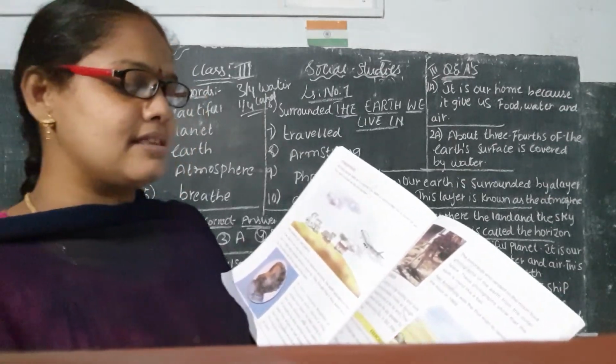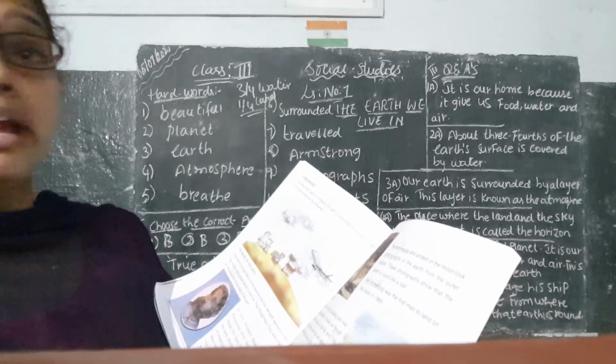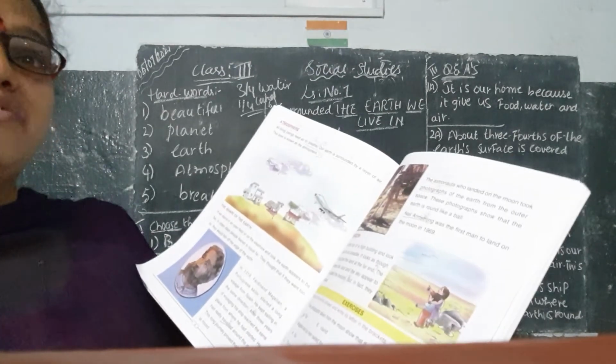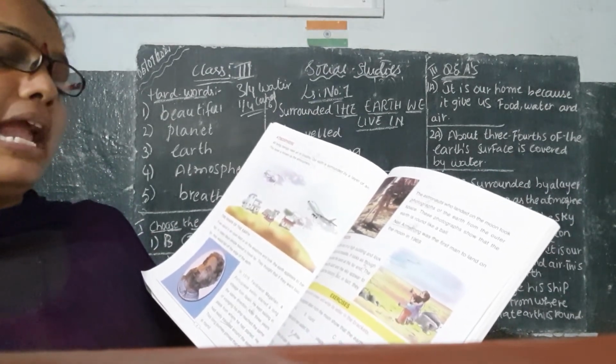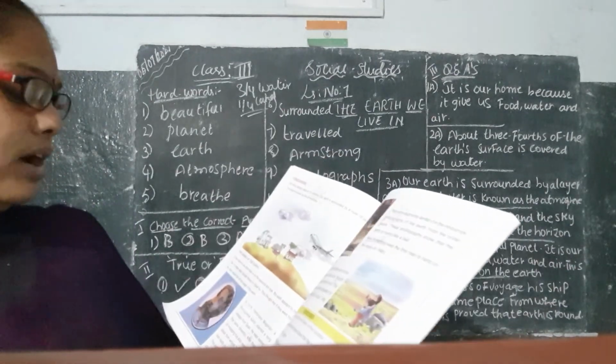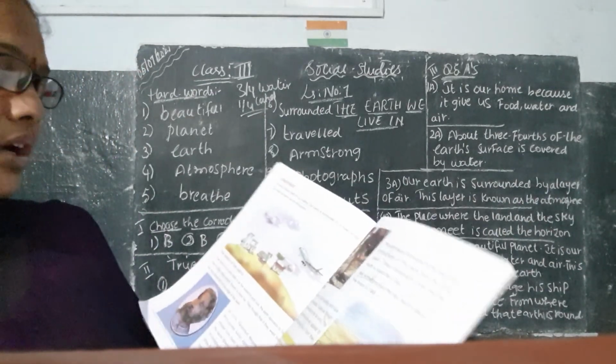Magellan and his men sailed for how many years? While taking the lesson only I told, he sailed for 3 years, just now I said, 3 years. Next one: the people in the olden days thought that the earth is what? In the olden days, what did the people think? The earth is like a round.